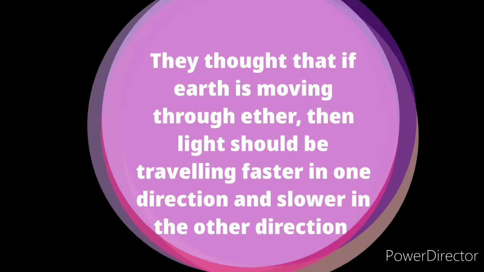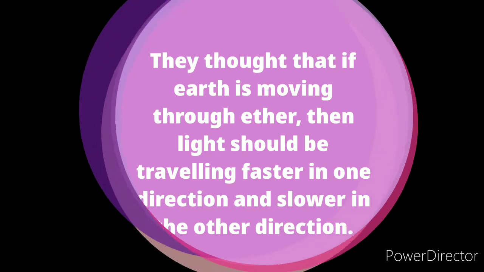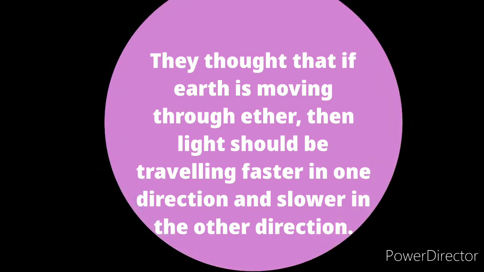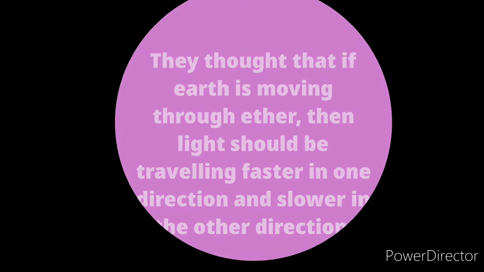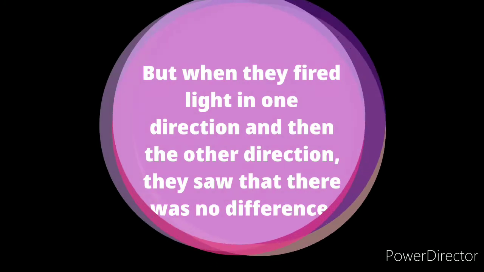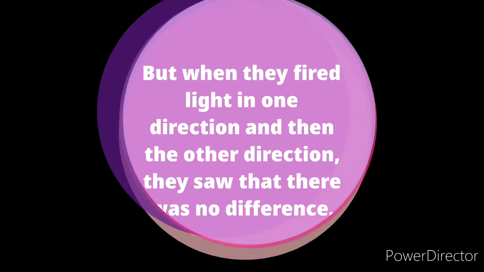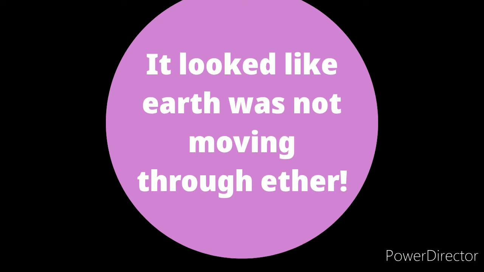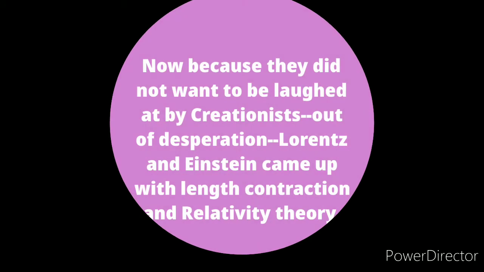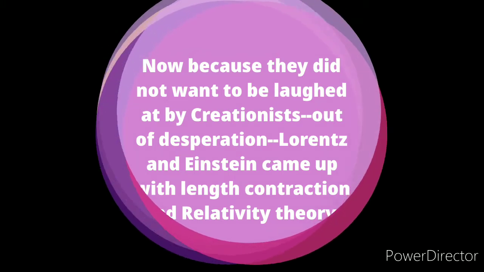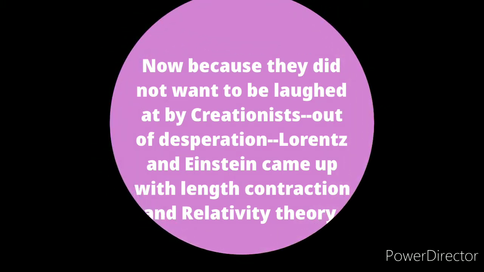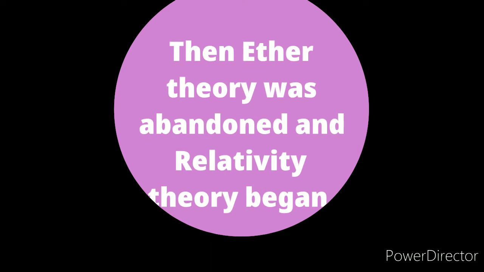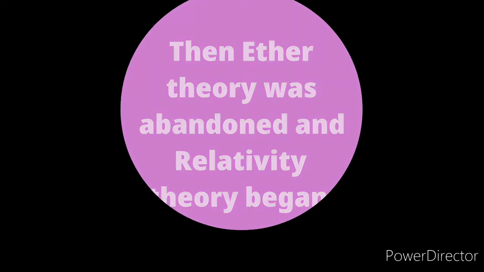They thought that if Earth is moving through ether, then light should be traveling faster in one direction and slower in the other direction. But when they fired light in one direction and then the other direction, they saw that there was no difference. It looked like Earth was not moving through ether. Now, because they did not want to be laughed at by creationists, out of desperation, Lorentz and Einstein came up with length contraction and relativity theory. Then, ether theory was abandoned and relativity theory began.